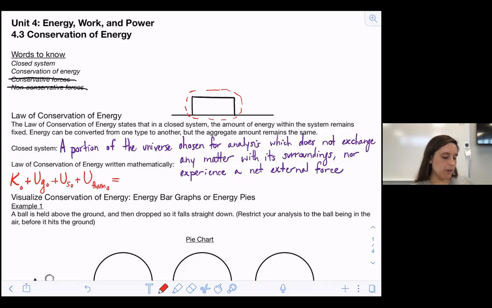And the law of conservation of energy says that that sum has to be equal to the sum of kinetic energy at the end, plus gravitational energy at the end, plus spring energy at the end, plus thermal energy at the end, okay? So this is more of a mathematical way of stating that same law of conservation of energy.